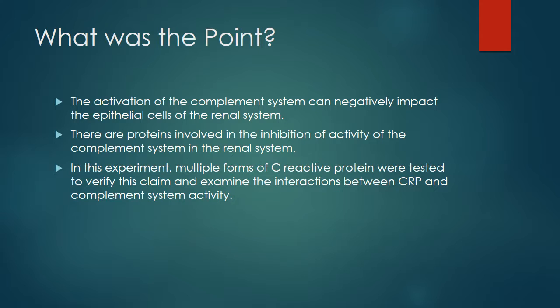There are proteins in the renal system, however, that do inhibit the activity of the complement system, and these proteins include the C-reactive protein, CRP. In this particular experiment, multiple forms of CRP, specifically monomeric and pentameric CRP, were tested to verify if this claim is true and whether or not the cells are protected.